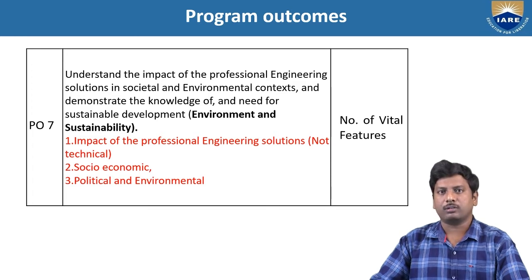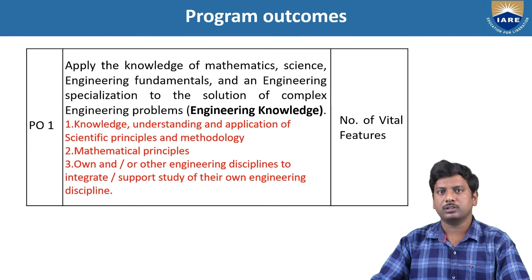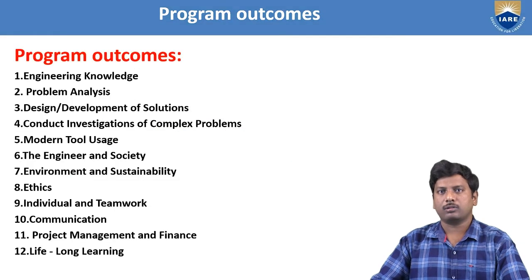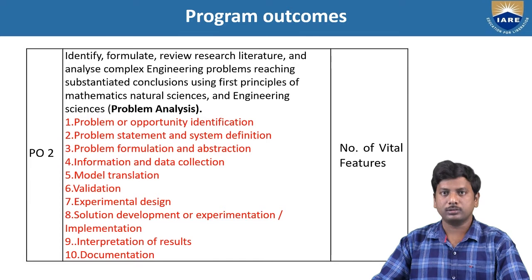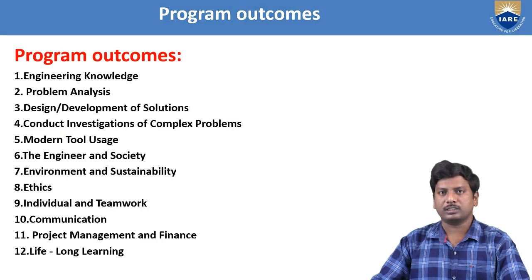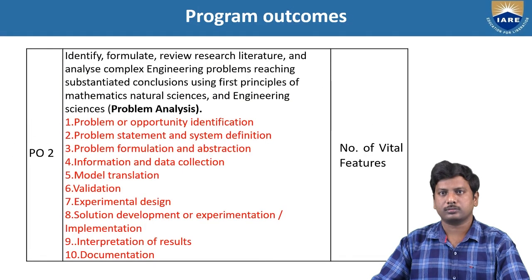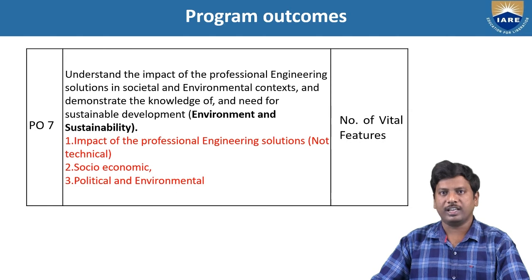So out of the 12 program outcomes, our subject chemistry matches with 3 POs. Out of 12 program outcomes, our subject matches with PO1, engineering knowledge, and PO2, problem analysis, and PO7, environment and sustainability.